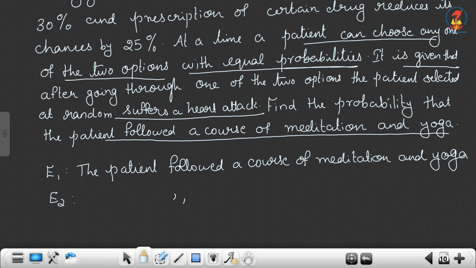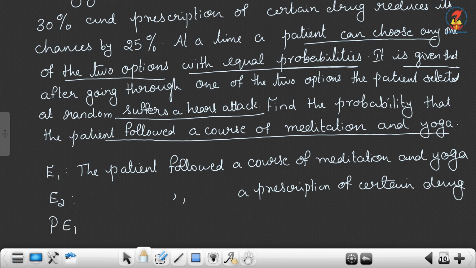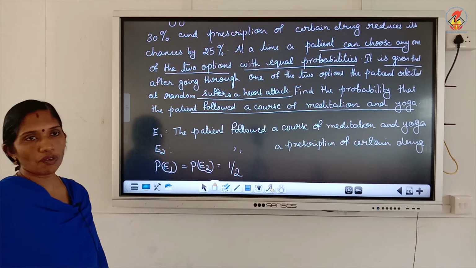The patient followed a prescription of a certain drug. So, it is given that P of E1 and P of E2 have equal probabilities. So, we have two cases. P of E1 we can take 1 out of 2, P of E2 is also 1 out of 2.